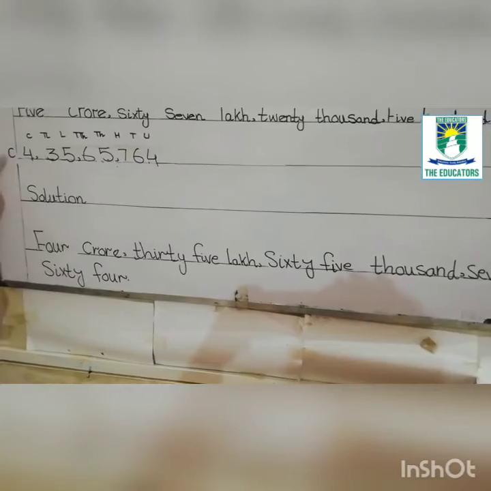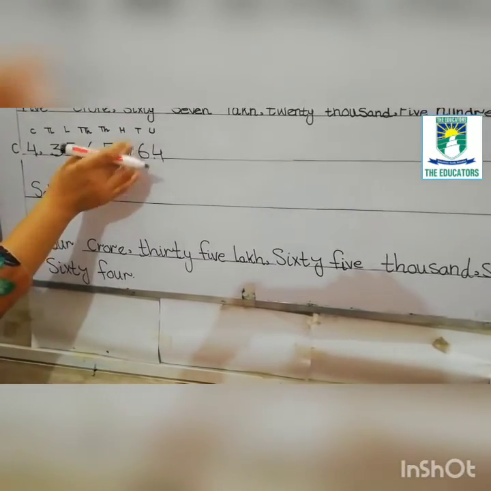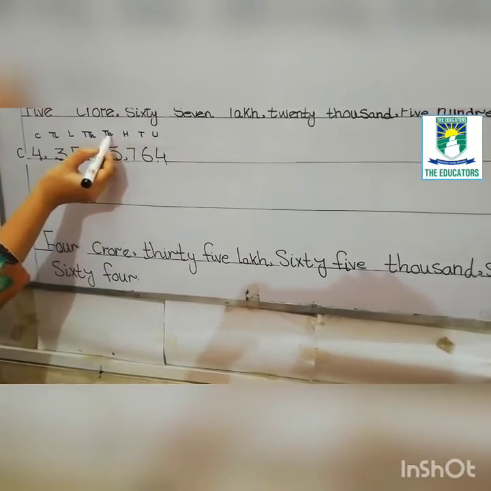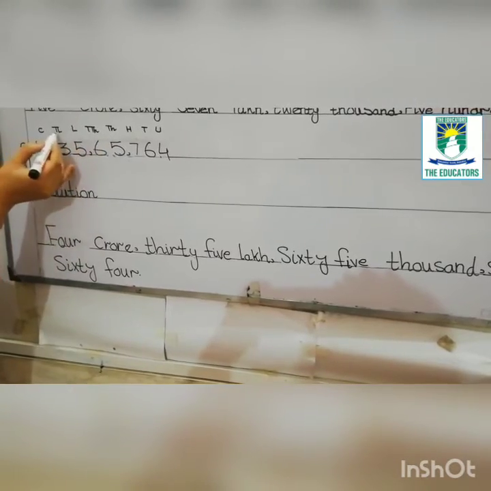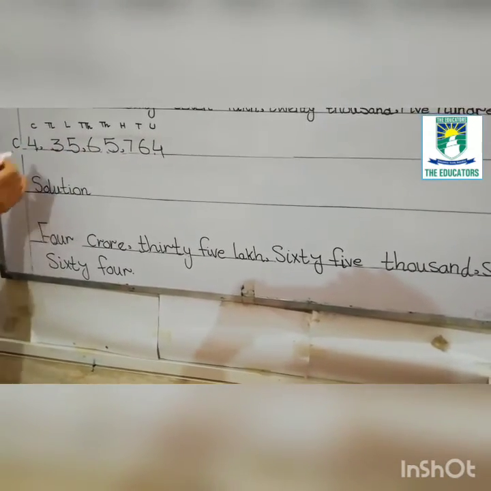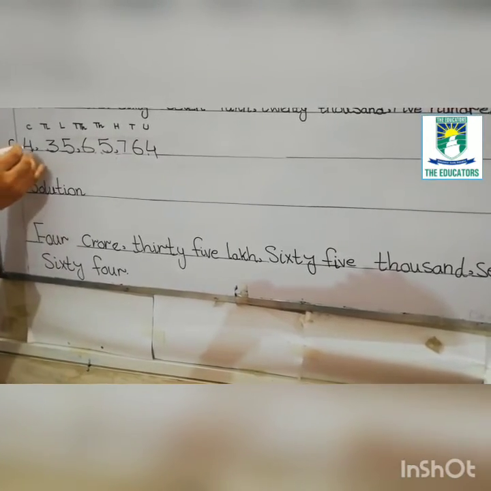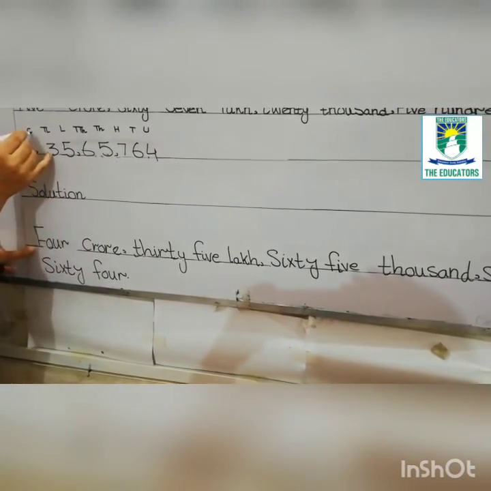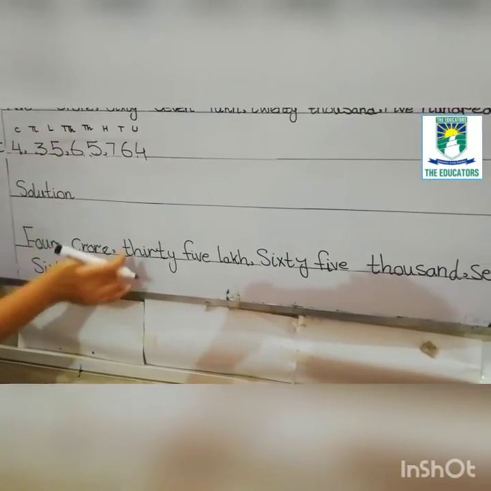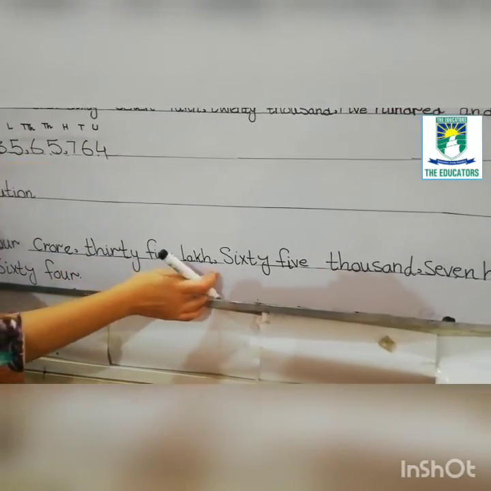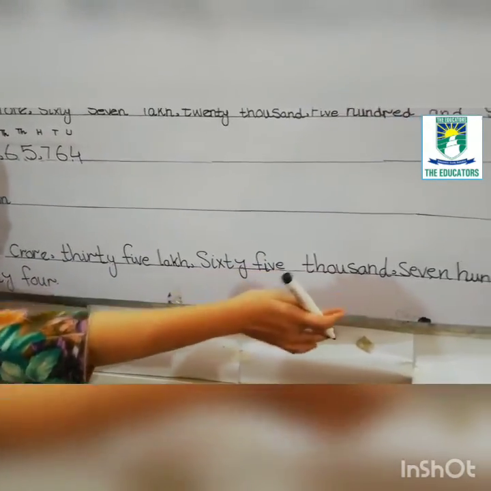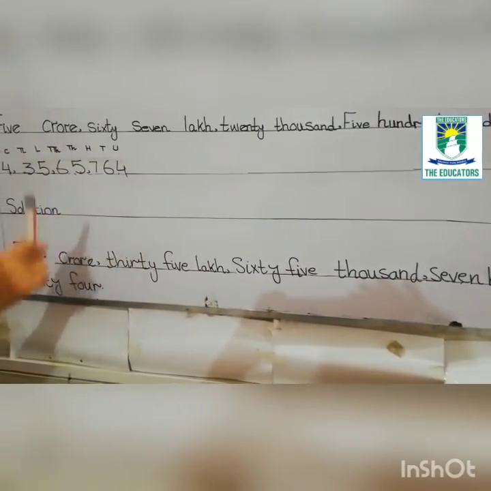Now we have part C. Again, first we will write units, tens, hundred, thousand, 10,000, lakh, 10 lakh and crore. Now we have to write this number in words. How we will write 4 crore, 35 lakh, 65,764.